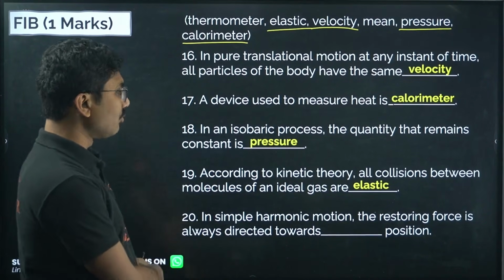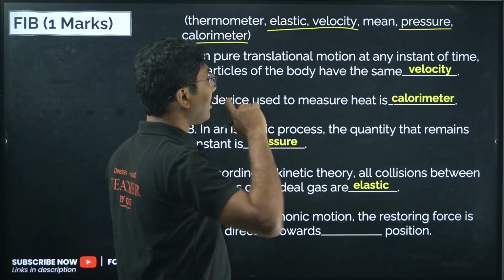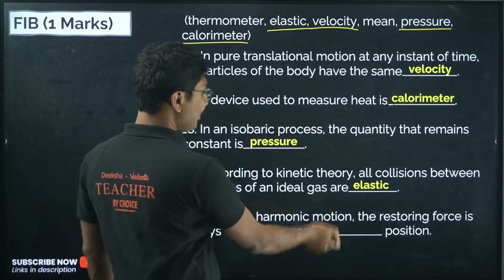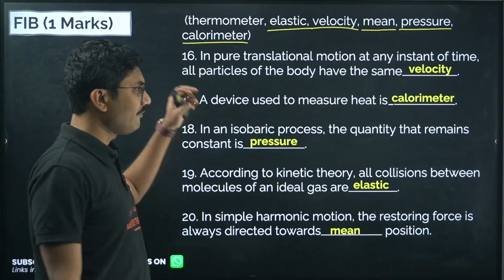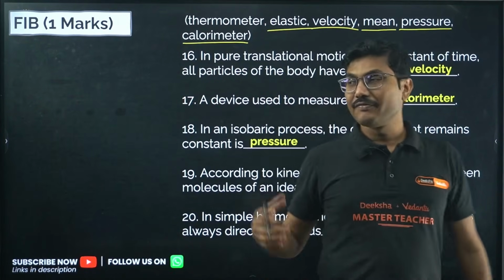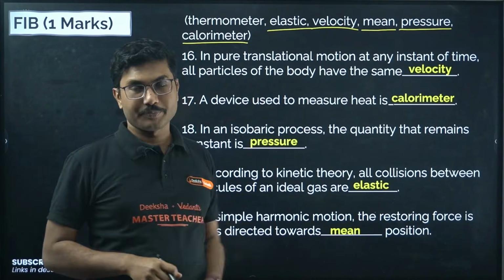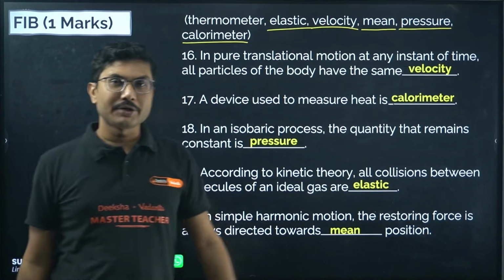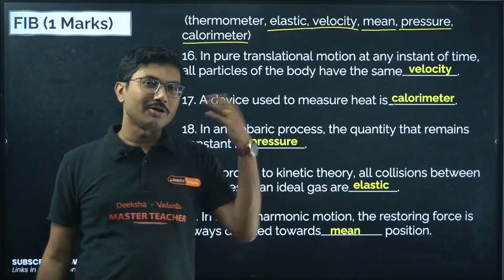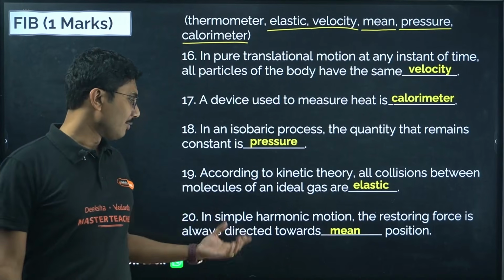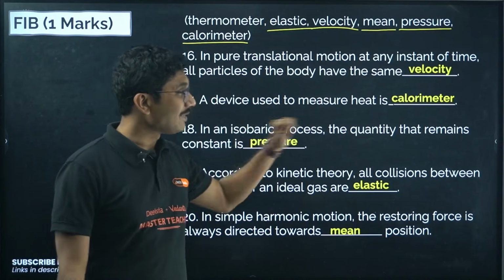In simple harmonic motion, the restoring force is always directed towards the mean position. Obviously thermometer cannot be the option for this, so only mean position can be the answer. If you are having trouble answering fill in the blanks, then at least try which of them you can answer. Once you are done with them, make sure that your options make logical meaning. Obviously if you put thermometer over here, that does not make any sense. So make sure that options are making some sense.